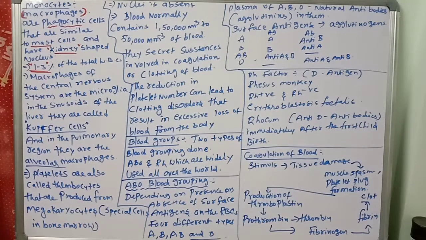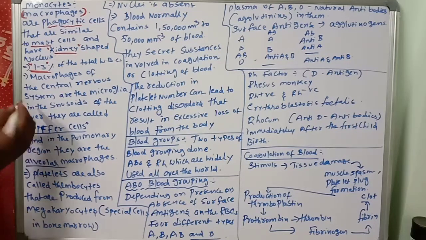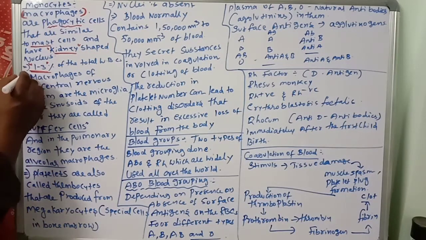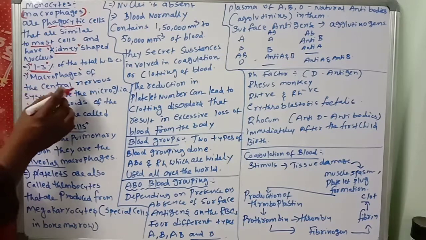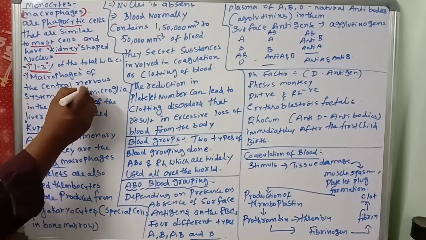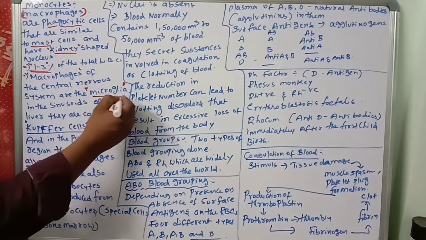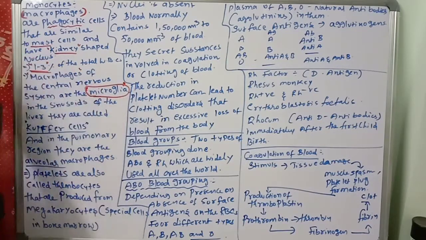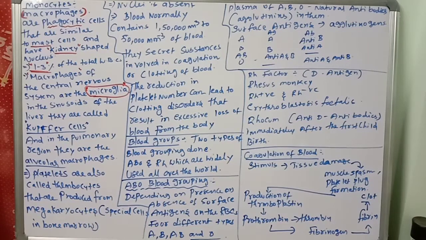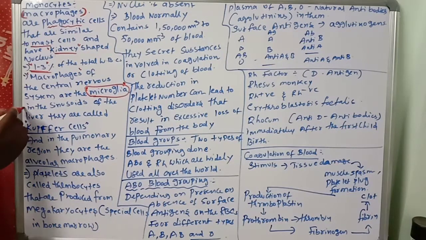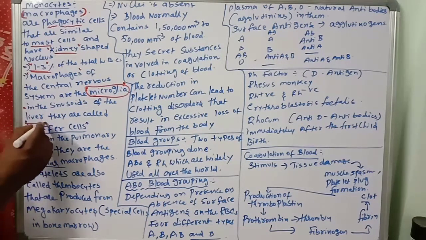The macrophages of the central nervous system are the microglia. What do you call the central nervous system macrophages? Microglia. In the sinusoids of the liver, they will be called Kupffer cells.